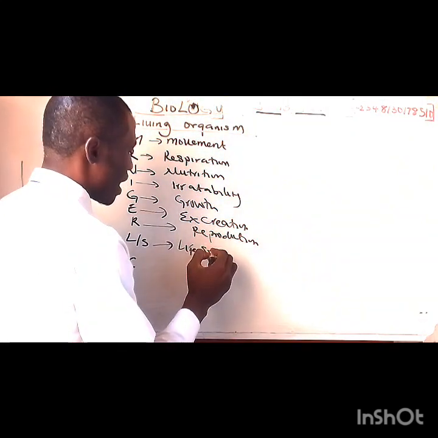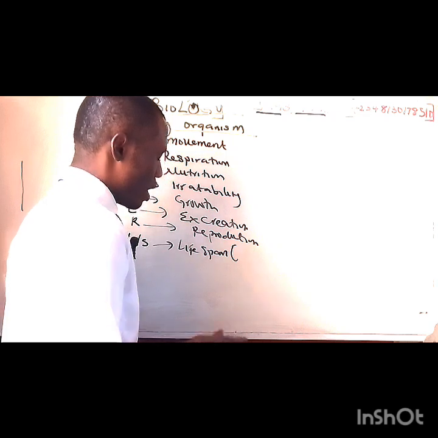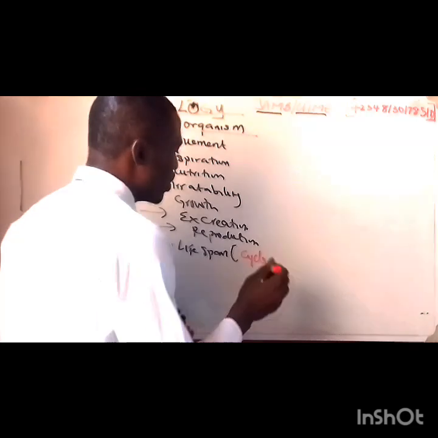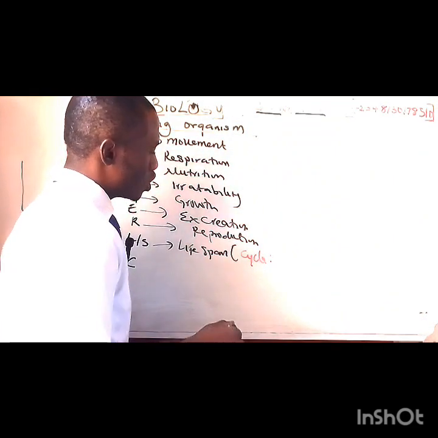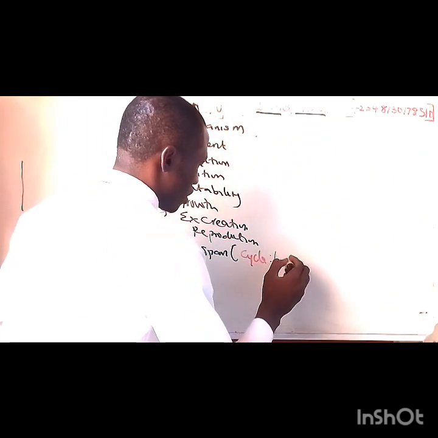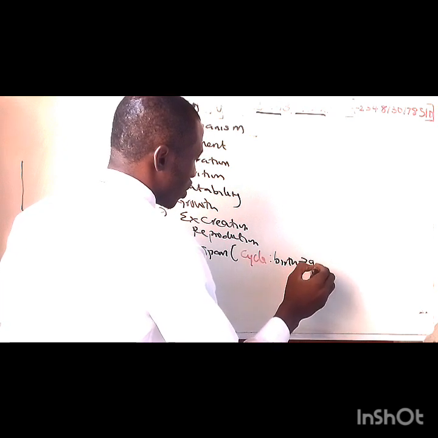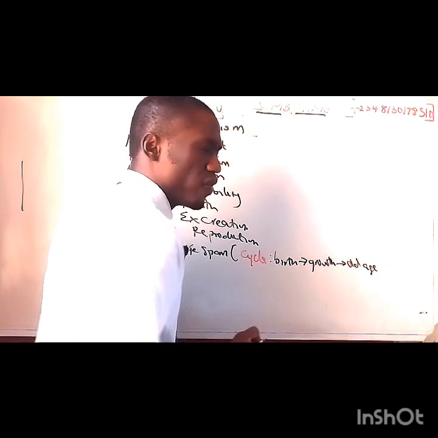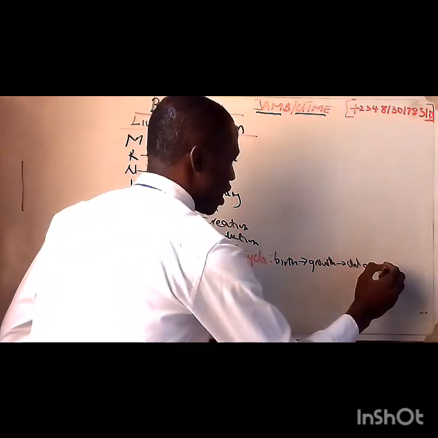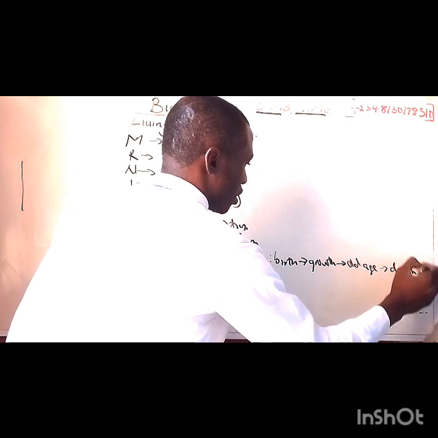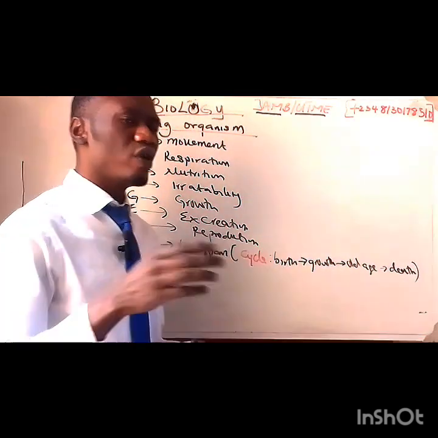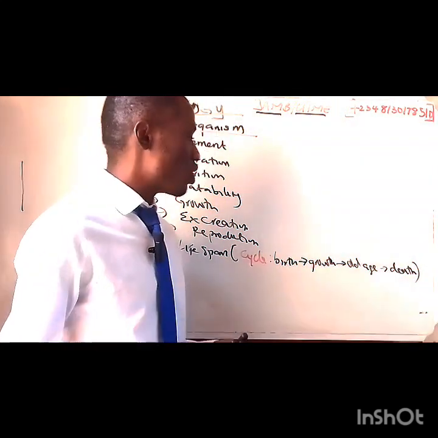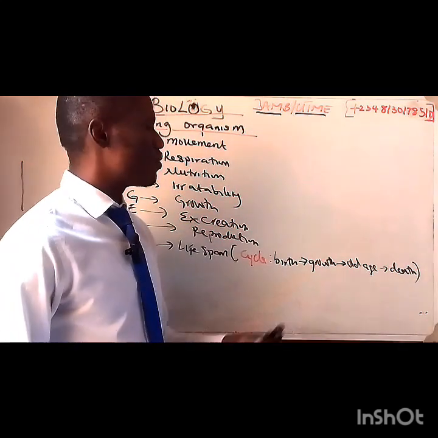And you see, the lifespan is talking about the cycle, the life cycle of every human. It starts from birth, followed by the growth, followed by the old age, called the senescence, and then we have the death. All right? So that's all the process that every living organism is going to pass through. It's going to pass through the time of birth, the time of growth, the time of old age, and it's going to eventually die.